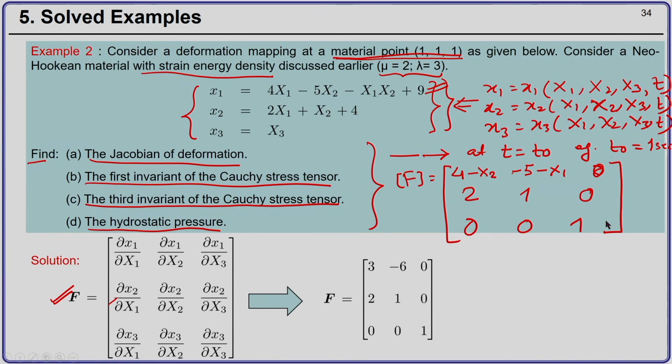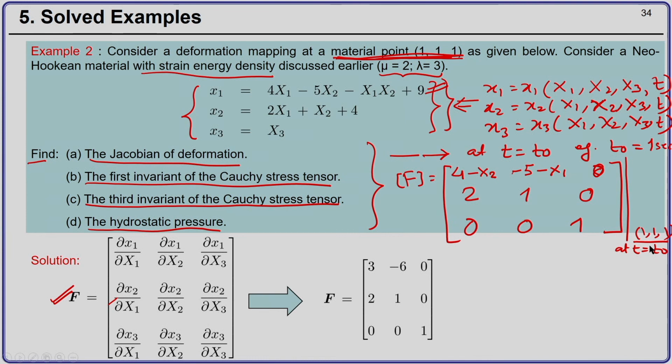And now you have been given the material particle, or position, at 1 1 1, so you have to evaluate this at 1 1 1. Now, if you are given time also, you would have to evaluate this at that particular material particle at that particular time instance t0.